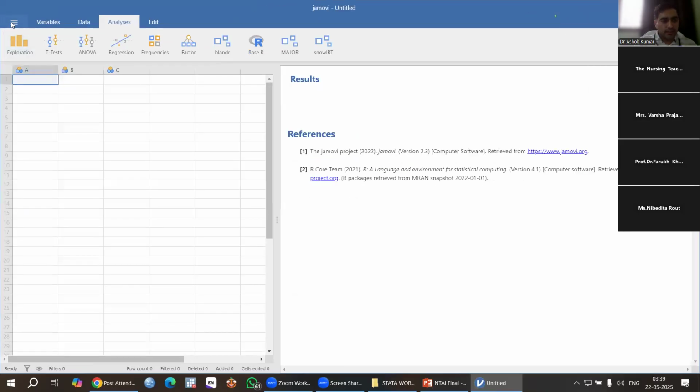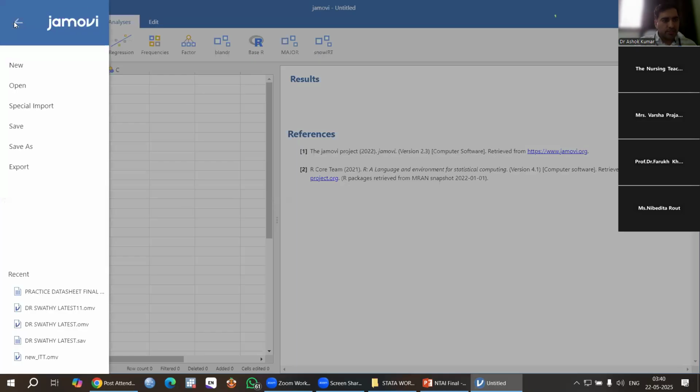Here in the left upper corner, you can see three lines. You have to click this, then you have to click open. Okay, then click open.